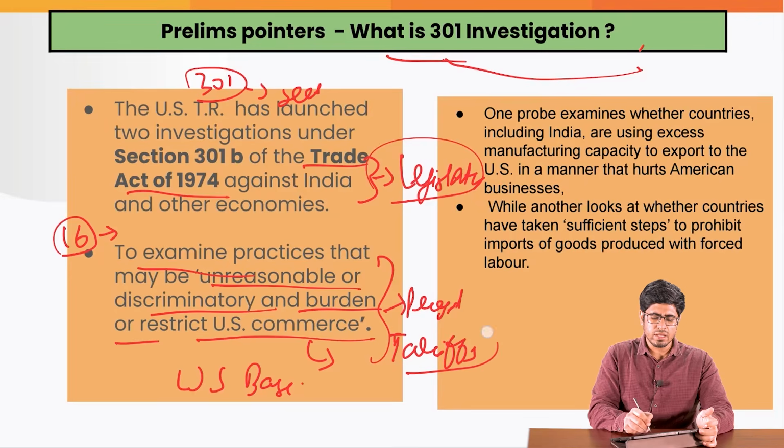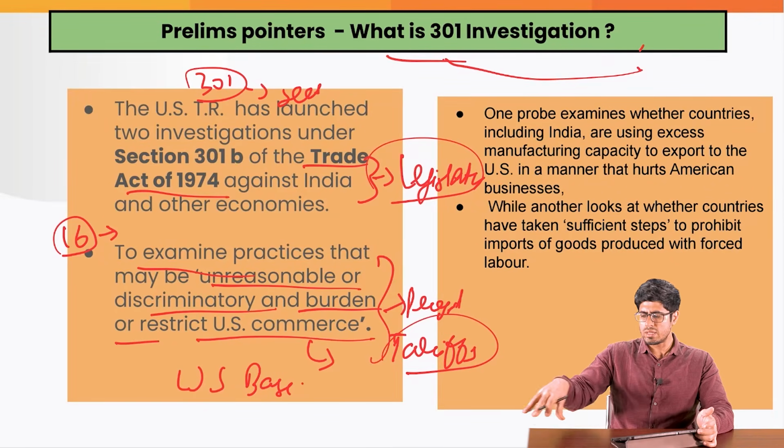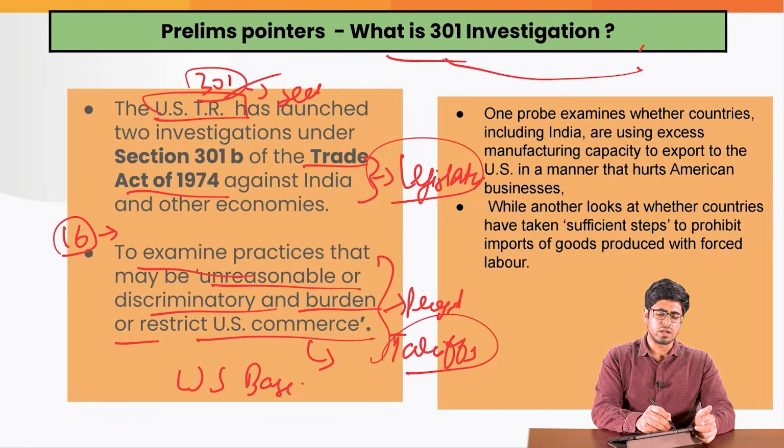just to nullify the disadvantage that they are giving to the American business owners. This is basically the 301 investigation that is undertaken by the USTR. Who is the USTR? The USTR is the US Trade Representative, who conducts these investigations against these countries.